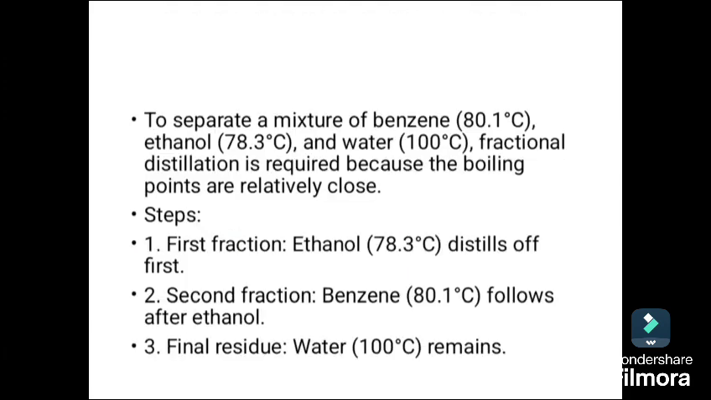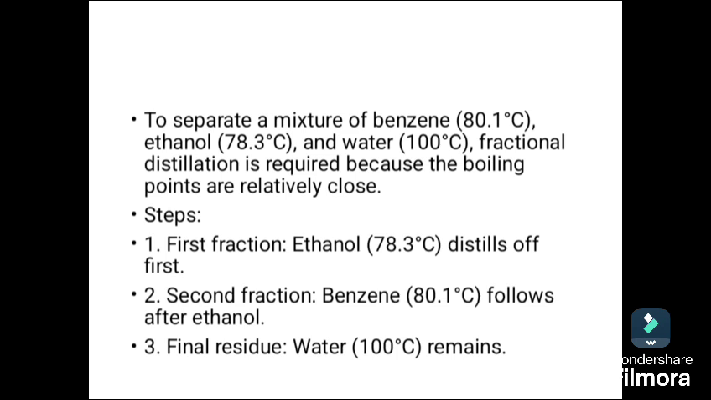Now, to separate a mixture of benzene, which boils at about 80 degrees Celsius, ethanol, which boils at about 78 degrees Celsius, and water, which boils at about 100 degrees Celsius, fractional distillation is required because the boiling points are relatively close. So, fractional distillation is used to separate substances that have close boiling points. You can use the word fraction to remember that when you divide something into parts, it becomes smaller. So, fractional distillation is used to separate substances that have very close boiling points.